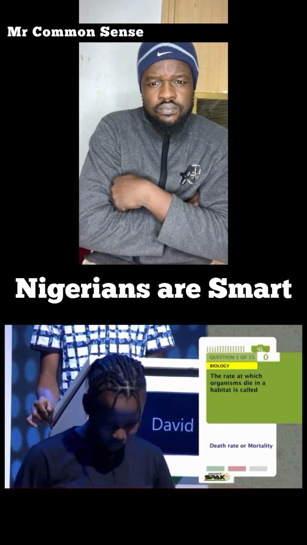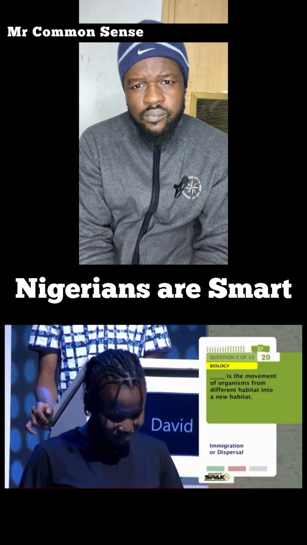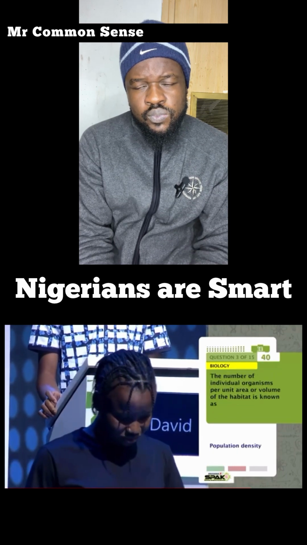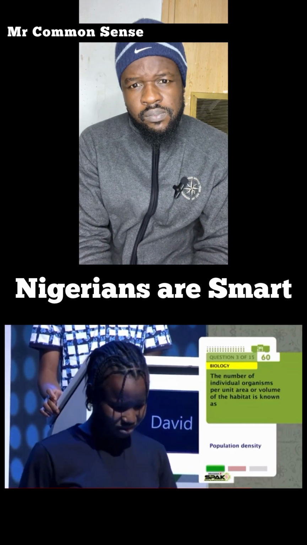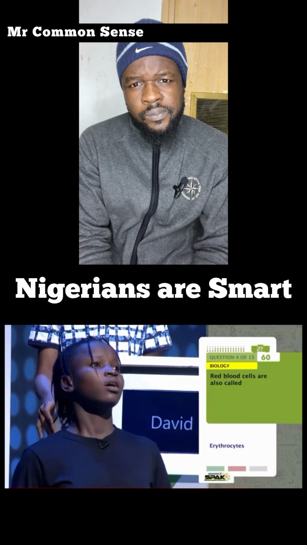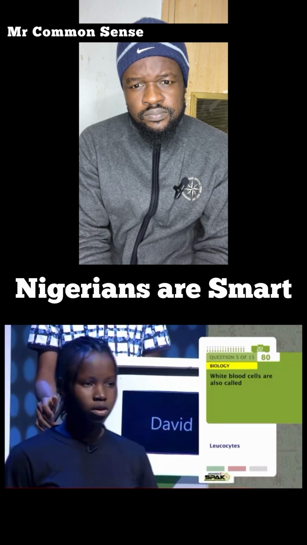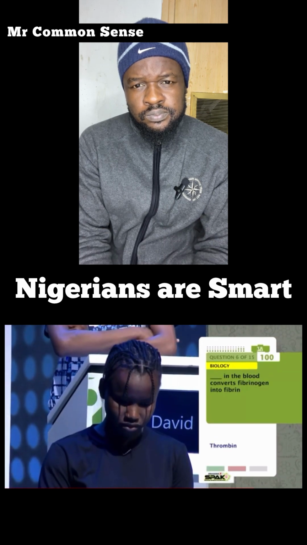The rate at which organisms die in a habitat is called? Mortality. What is the movement of organisms from different habitat into a new habitat? Immigration. The number of individual organisms per unit area or volume of the habitat is known as? Population density. Red blood cells are also called? Erythrocytes. White blood cells are also called? Leukocytes. What in the blood converts fibrinogen into fibrin?